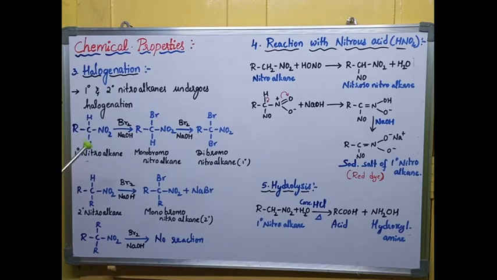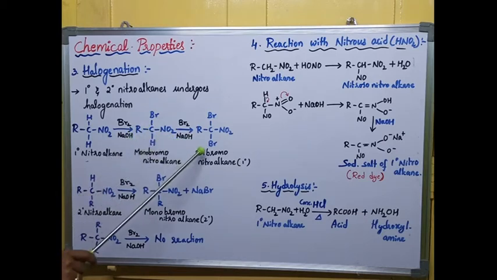Why? Because they consist of alpha hydrogens. So I'm taking the primary nitroalkane first. This primary nitroalkane consists of two alpha hydrogens. These alpha hydrogens are substituted by bromine in the presence of NaOH. Here NaOH is a base. First step, the first hydrogen is replaced, forming monobromo-nitroalkane, and then further reaction with bromine in the presence of NaOH.